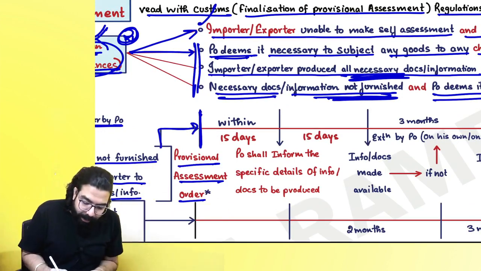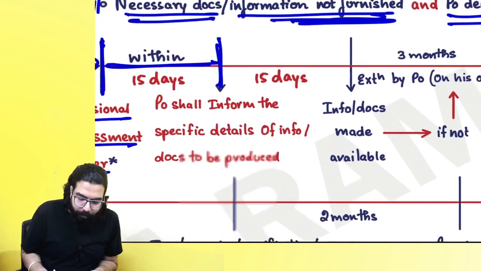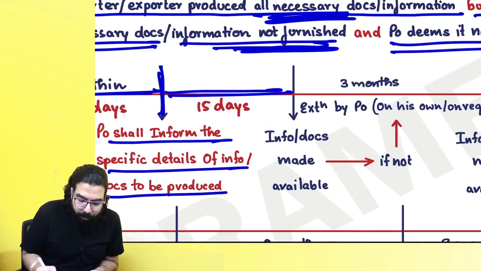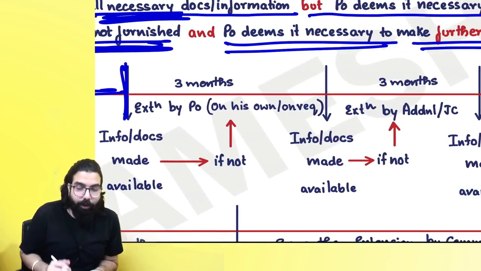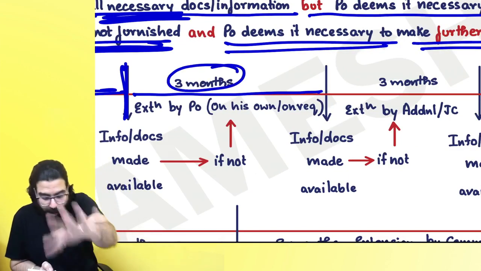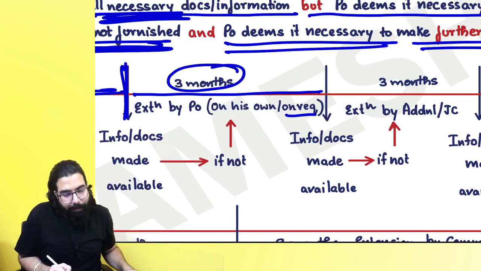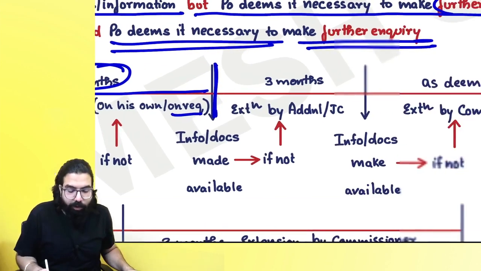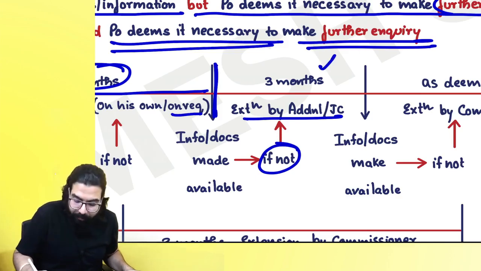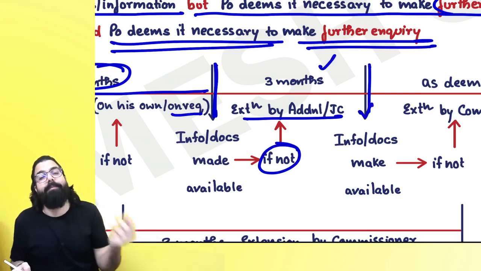So sir, within 15 days, he will go ahead and tell you what documents or details or information are required. You have to go ahead and produce within the next 15 days. If you produce, very good. Otherwise, if you don't produce the documents, then a 3 months extension can be given by the proper officer on his own or on request by you. Sir, then after 3 months, you should have given the information. If it is not given, then the additional commissioner or joint commissioner can further extend the time limit to give the documents by a further 3 months.